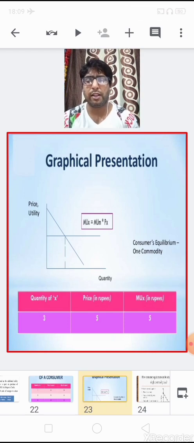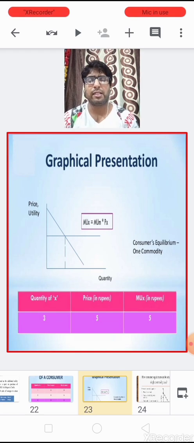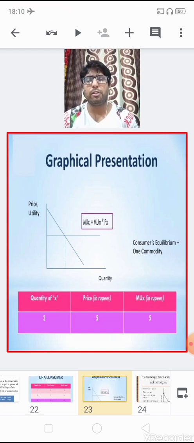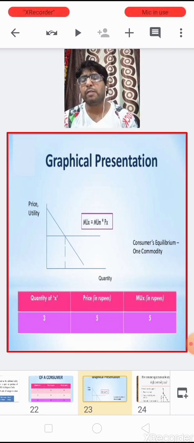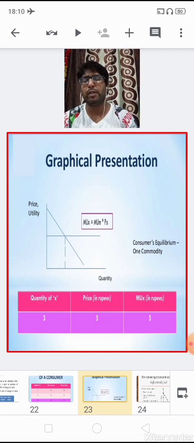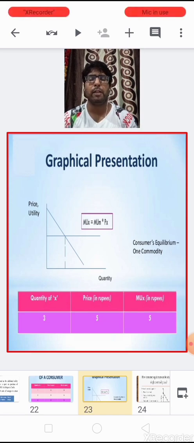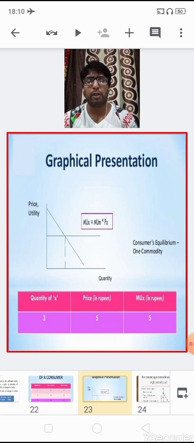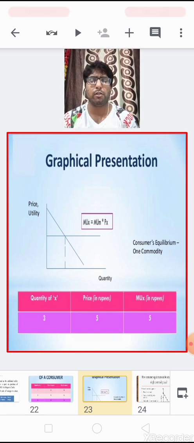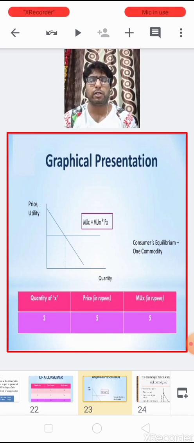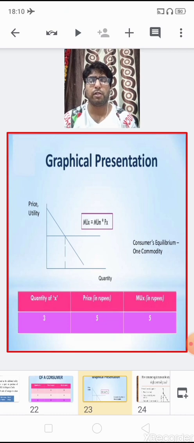This is the graphical representation, children. The quantities we are going to plot on the x-axis, and the marginal utility in terms of money as well as price we are plotting on the y-axis. As you all know, the marginal utility in terms of money is maximum up to 8, so we can plot 1 2 3 4 5 6 7 8 on the y-axis, and 1 2 3 4 5 6, the number of units, on the x-axis.